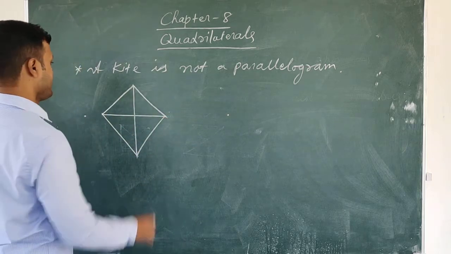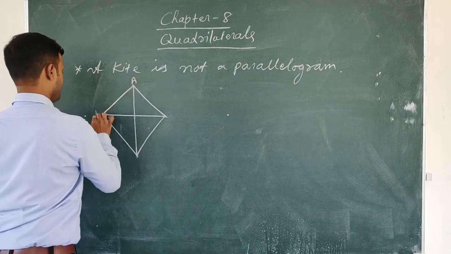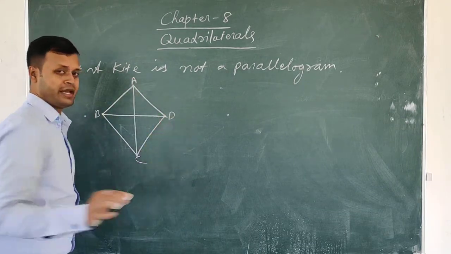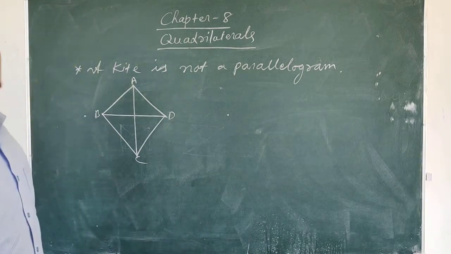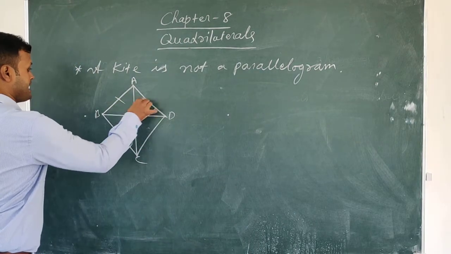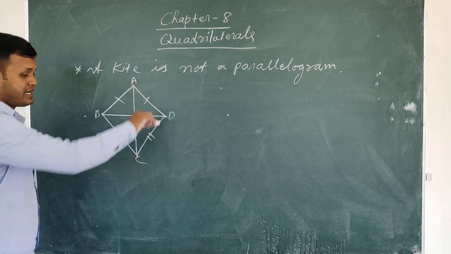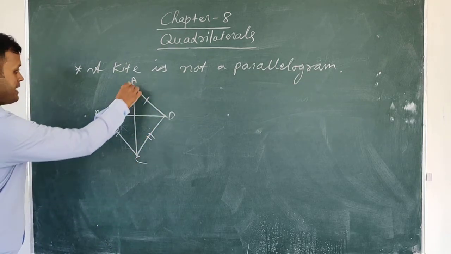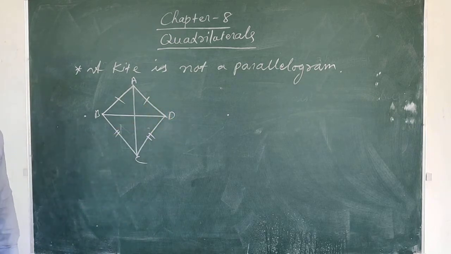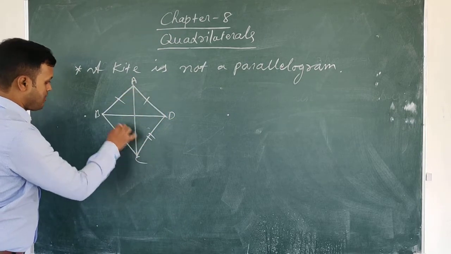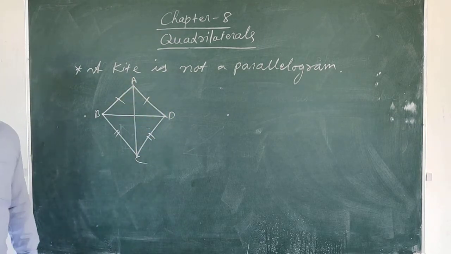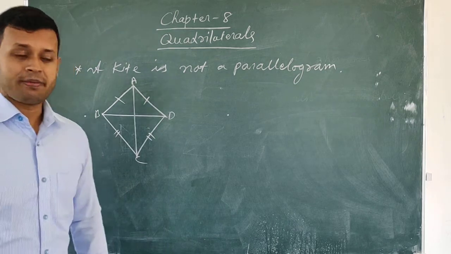So a kite, okay. Students, a kite is not a parallelogram. In a kite, this side and this side are equal, and this side and this side are equal. AB and AD are equal, and BC and CD are equal, and AC is the perpendicular bisector of BD. So a kite is not a parallelogram.